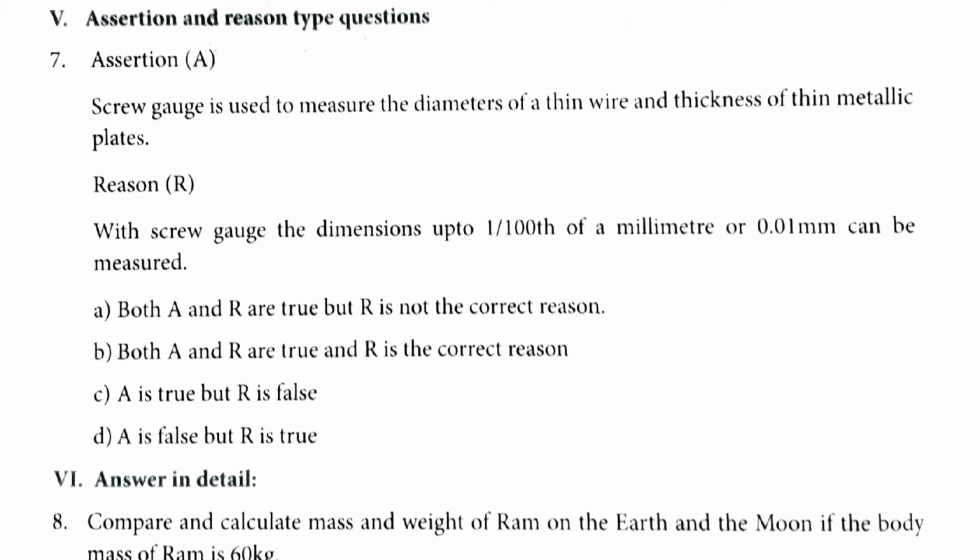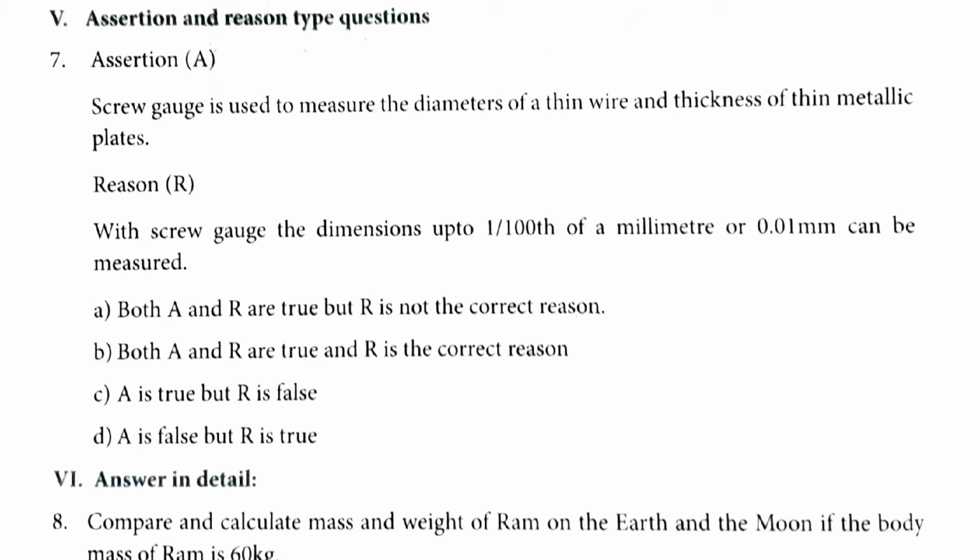B. Both A and R are true and R is the correct reason. C. A is true but R is false. D. A is false but R is true. Here option B is the correct answer. Both A and R are true and R is the correct reason. For this, you refer to page number 7. There you can find the answer.